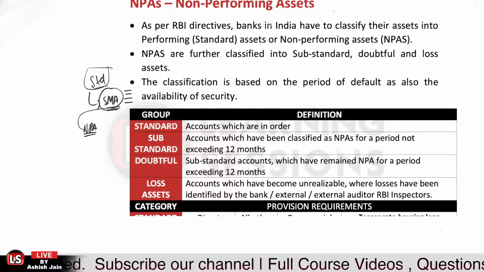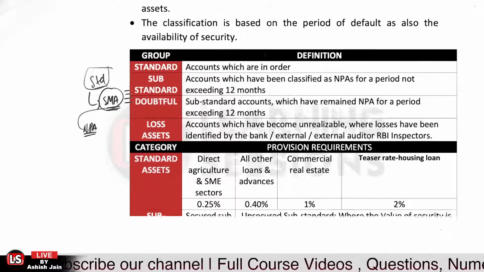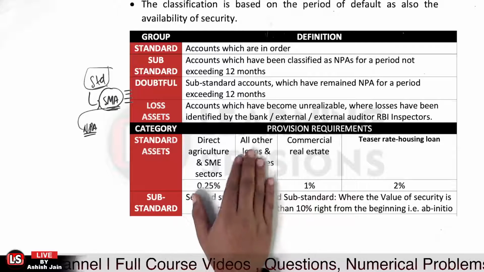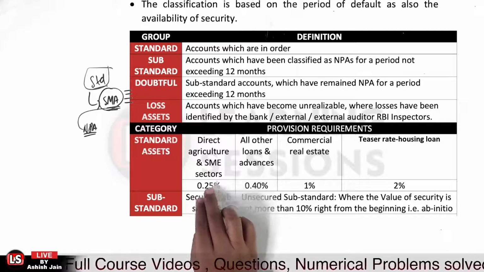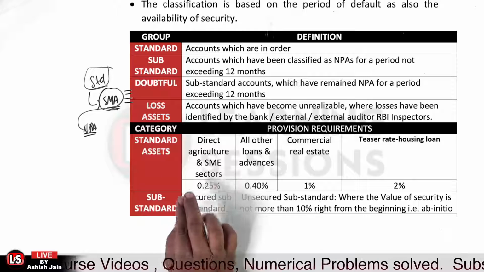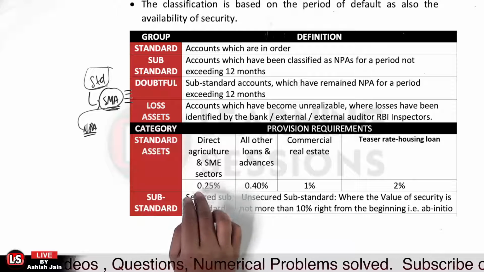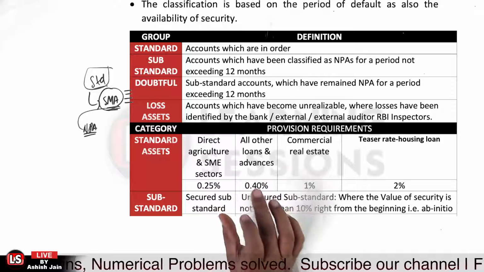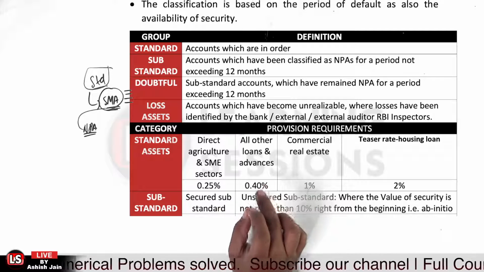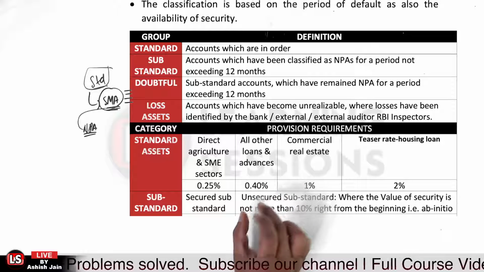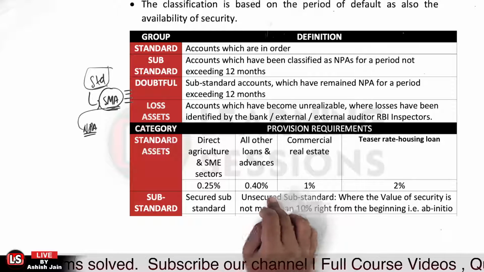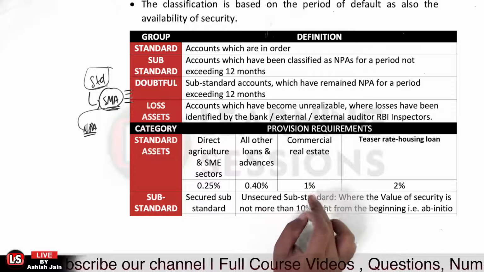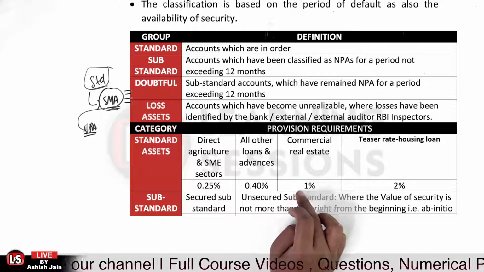category over there. So first of all, let us have a look at the provisioning requirements for the standard assets. If the loan account is related to direct agriculture or the SME sector, in that case, even if the account is a standard asset, the provision of 0.25% of the outstanding balance is to be maintained. And for all the other loans and advances which are not specified specifically, the provision is to be maintained at 0.40%. For the commercial real estate loans, provision at 1% is to be maintained.